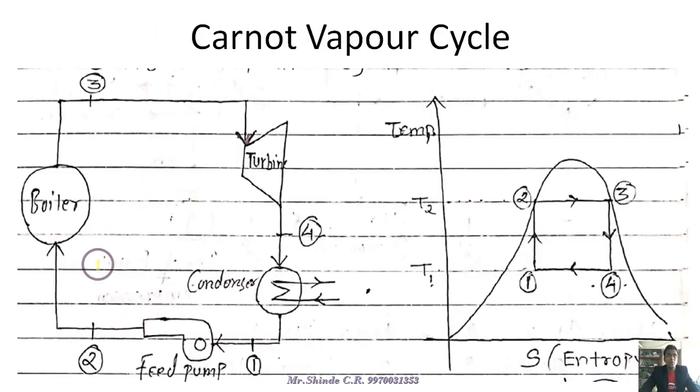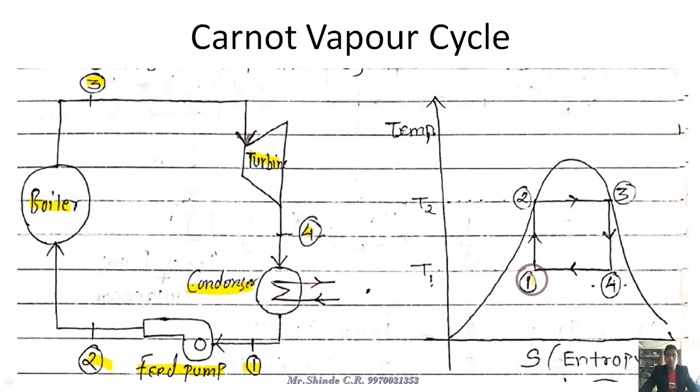Now the Carnot vapor cycle, the first thermodynamic cycle. It gives the basic arrangement: the boiler, then the steam turbine, then obviously the condenser, and the fourth, which is very important, the feed pump. It can be given numbers also. So 1 to 2 is the feed pump, 2 to 3 is the boiler, 3 to 4 is the turbine, and 4 to 1 is the condenser.